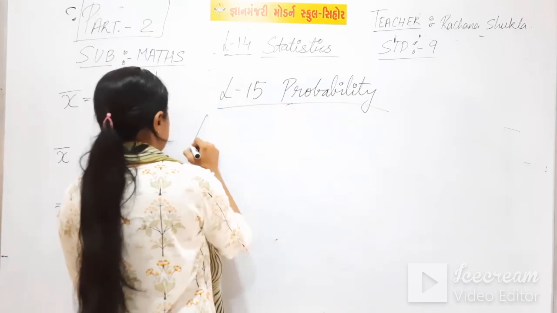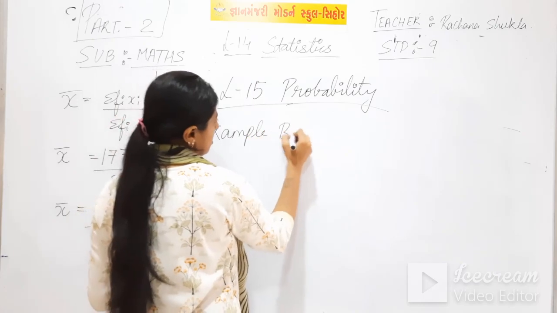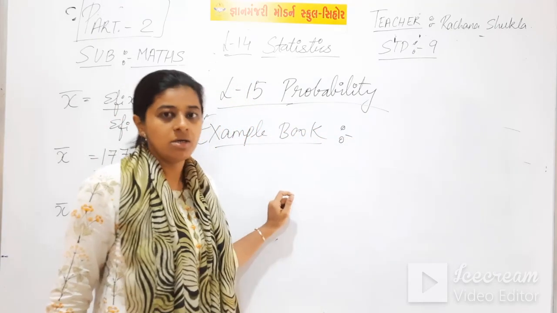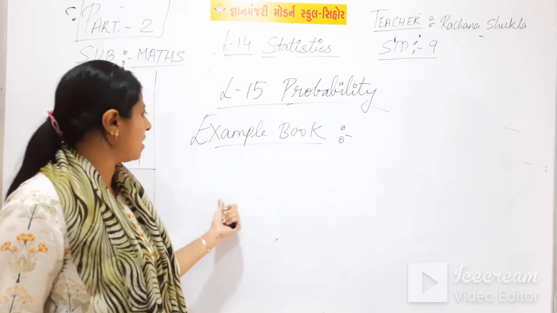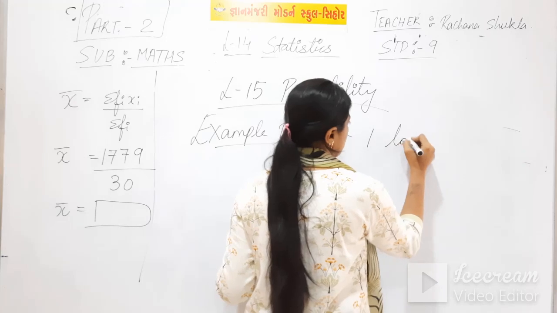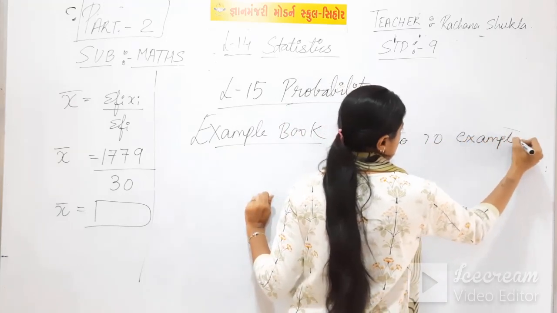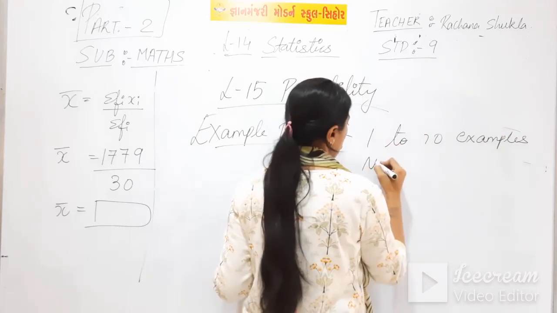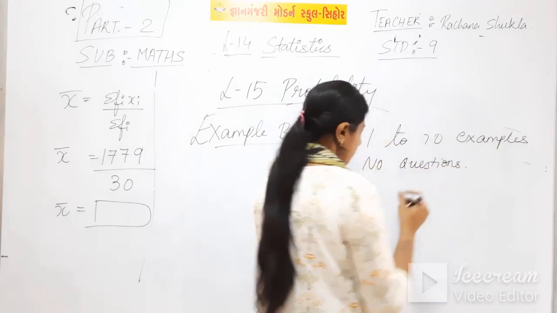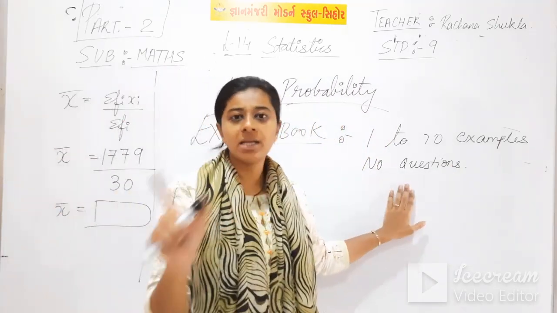In the example book, it was a very small chapter, so it will be easy for you to complete. In the example book, you will write examples 1 to 10. No questions. See carefully here, no need of writing the questions.